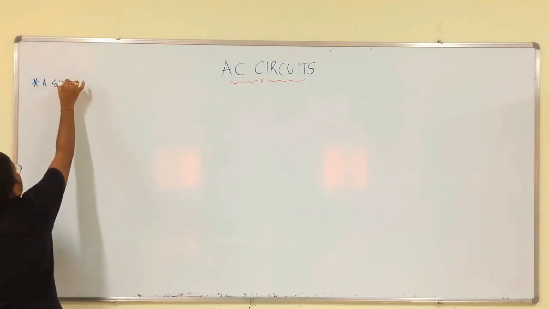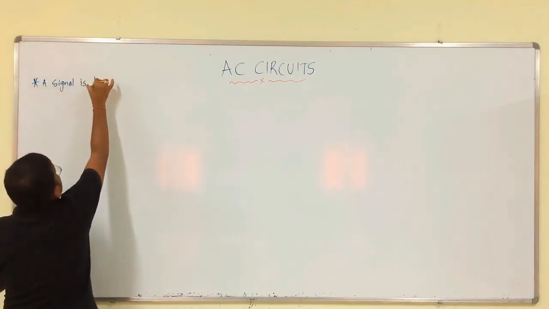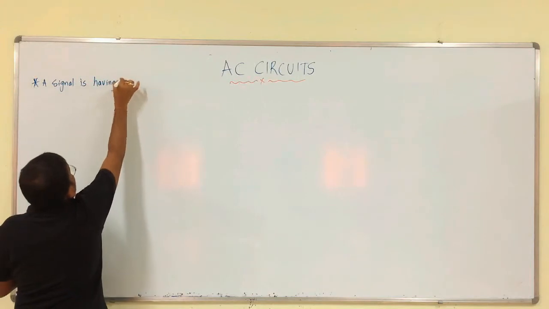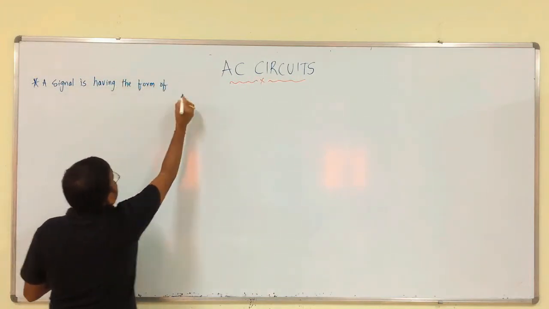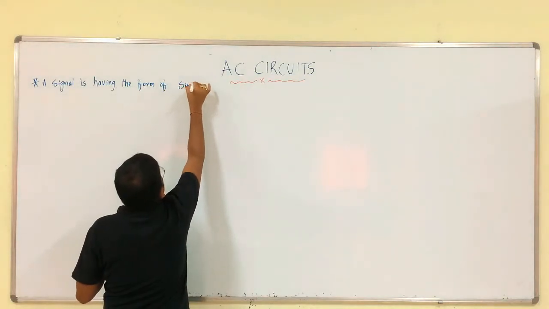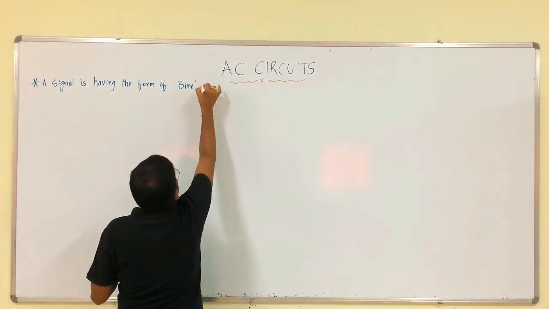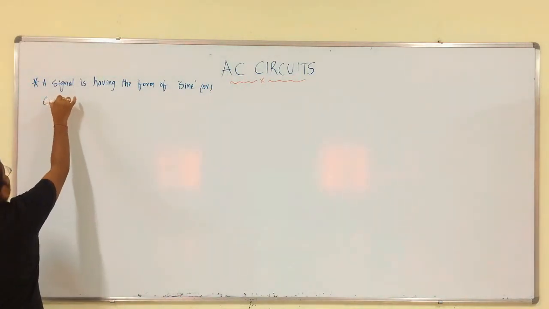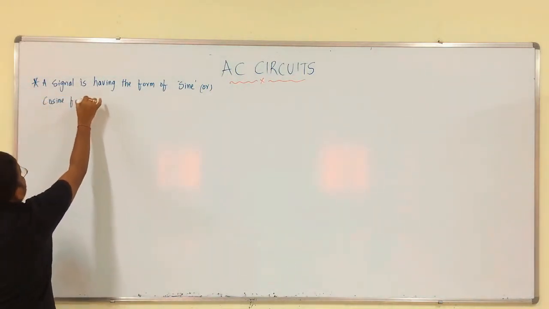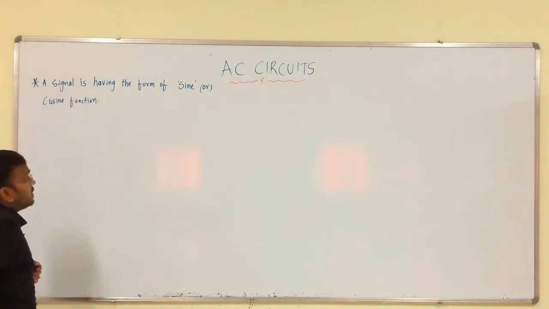A signal is having the form of sine or cosine function. That is it, right.